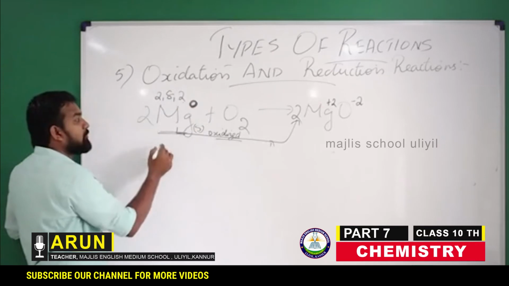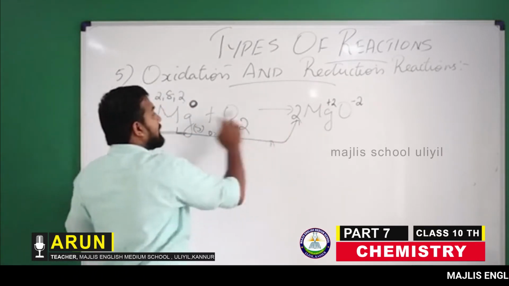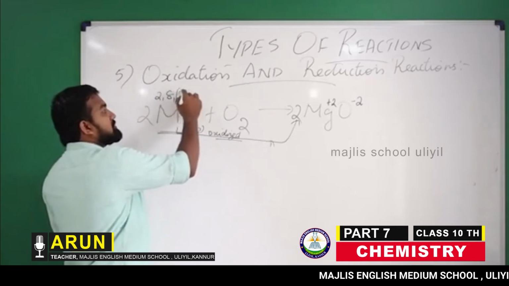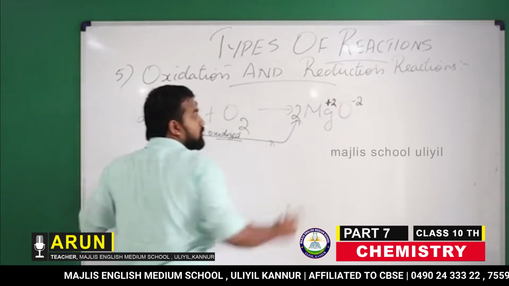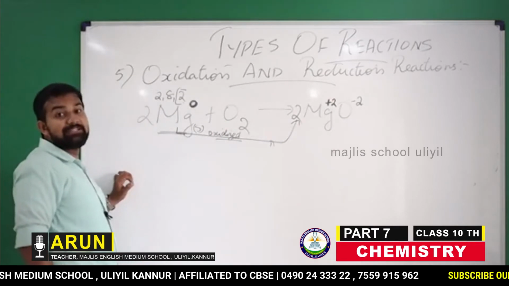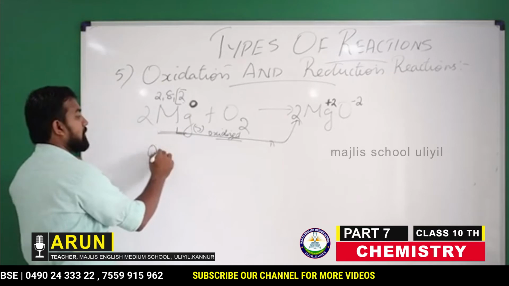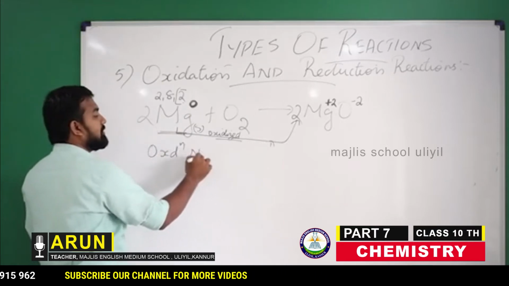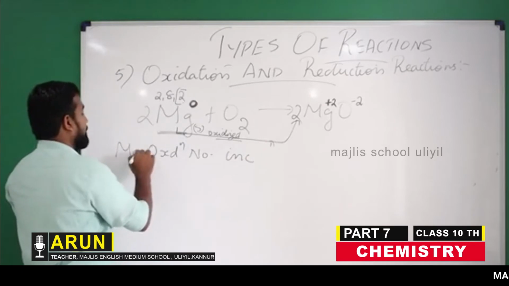So the oxidation number of magnesium here is 0. But it removes 2 electrons and becomes positively charged, +2. So what happens to the oxidation number? The oxidation number increases in magnesium.